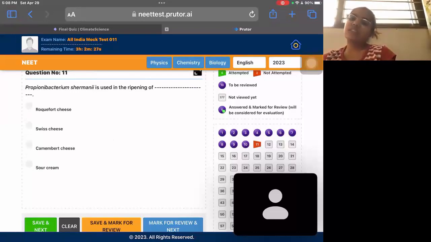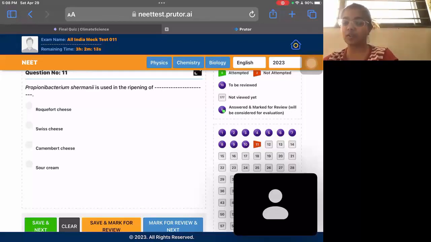It is used in the ripening of Swiss cheese. Propionibacterium shermanii produces CO2, तो उससे large holes हो गए, और Swiss cheese में there is requirement of large holes of CO2. So it is used in the ripening of Swiss cheese. इसमें you have to mug up the microbes and the ripening of cheese or microbes and the uses. इसमें all the things you need to mug up. There is no concept here. You need to learn what is done.